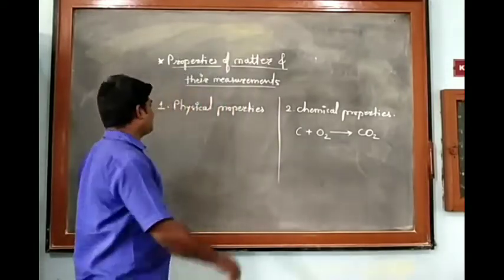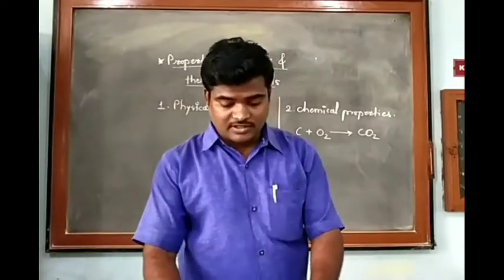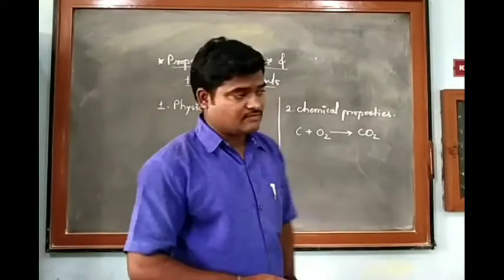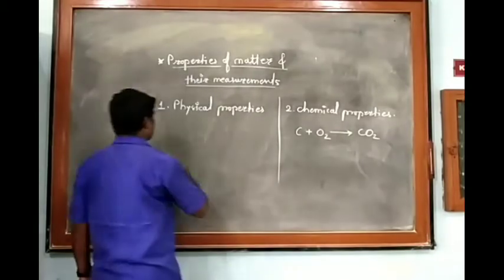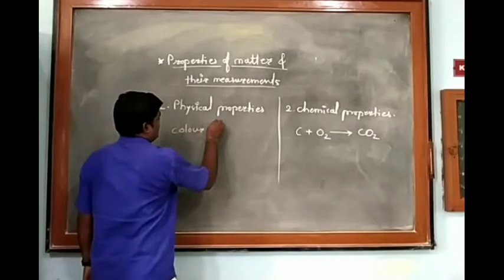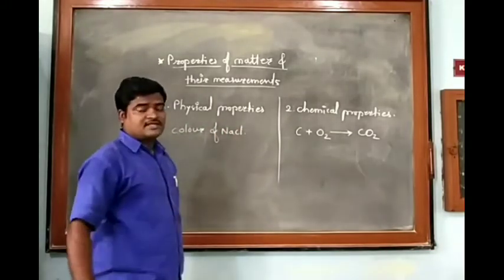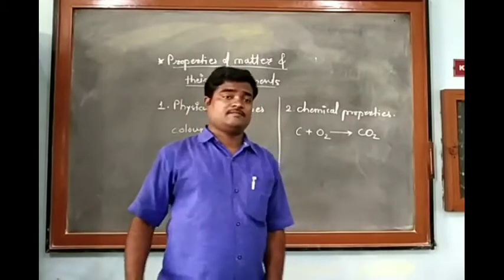But if we look at physical properties, we have taken examples for the physical properties. For example, if you want to determine the color of NaCl, what is the color of NaCl? It will be white.